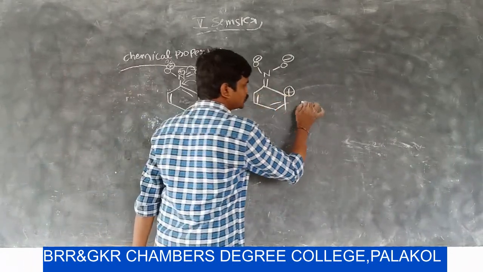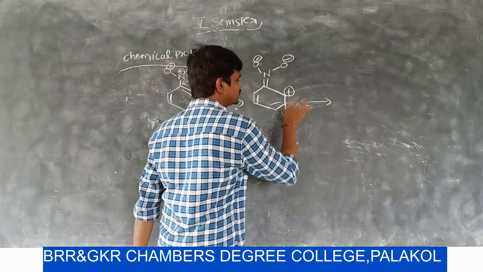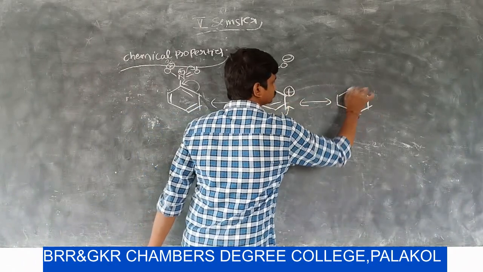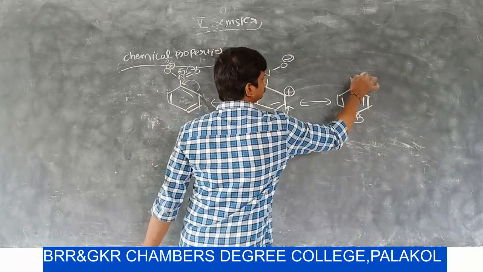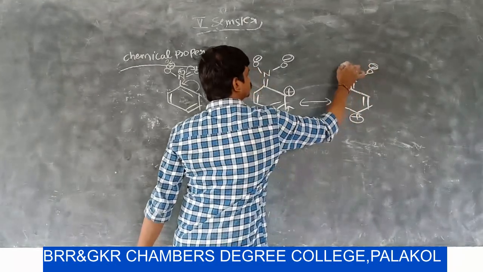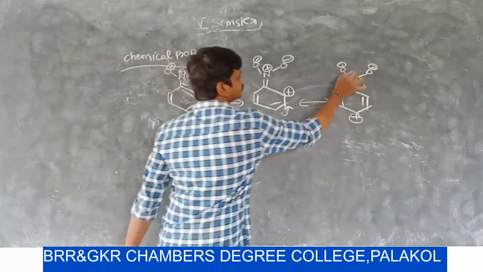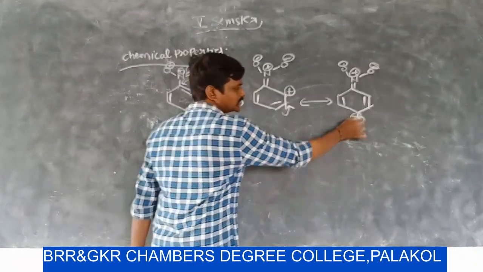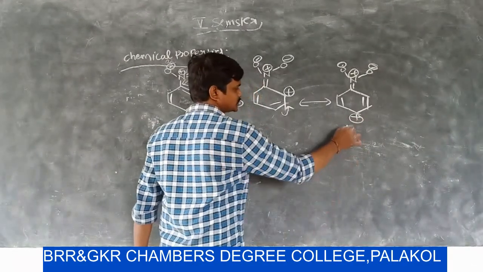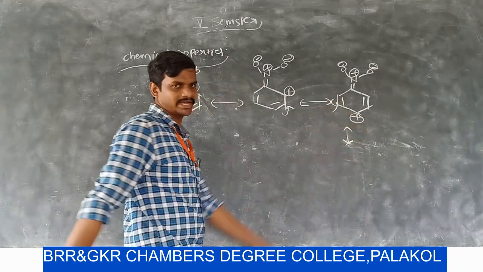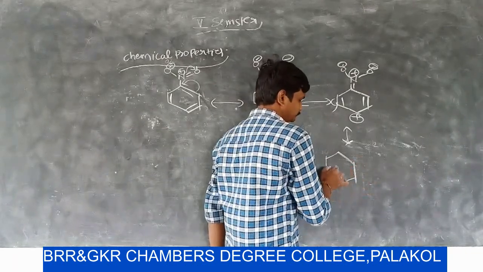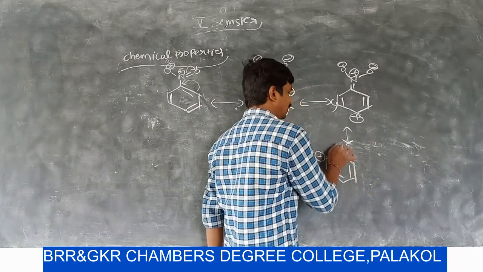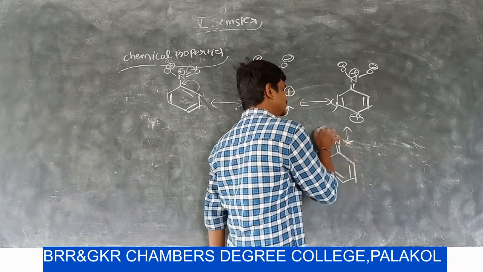Now the formed positive charge is again stabilized by the adjacent double bond. Now this charged species is again stabilized by the adjacent double bond. So these are all the resonance structures of nitrobenzene.